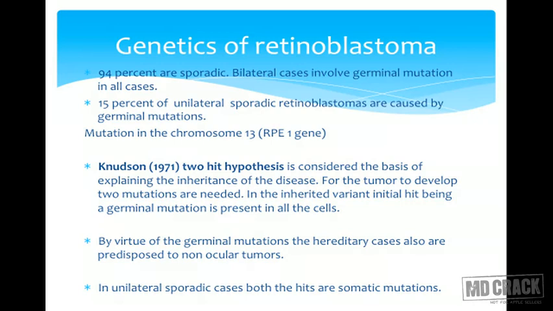In the inherited variant, the initial hit is a germinal mutation that is present in all the cells. By virtue of the germinal mutations, the other ordinary cells are also predisposed to this particular abnormal genetic composition, and they are predisposed to having other non-ocular malignancies also. In unilateral sporadic cases, however, both the hits are somatic mutations.